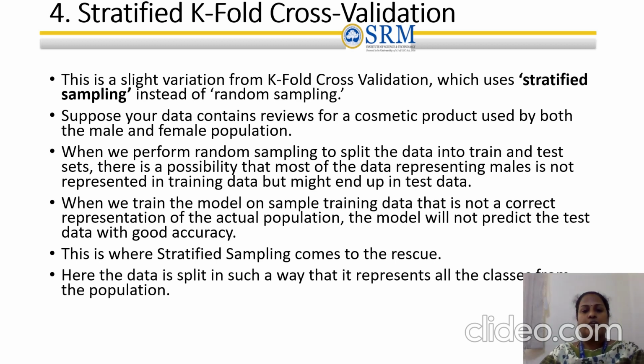So when we train the model on this sample training data, it is not a correct representation of your actual population. So the model will not predict the test data with good accuracy.